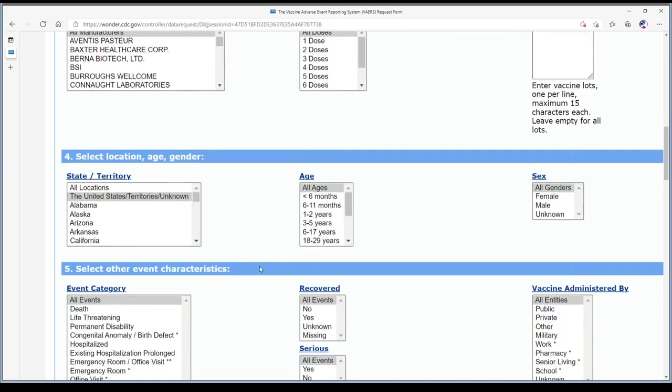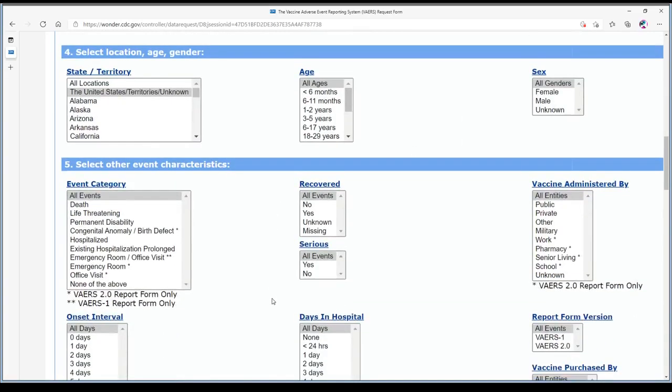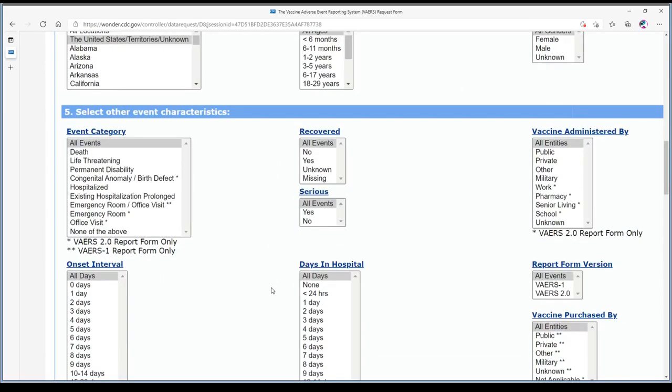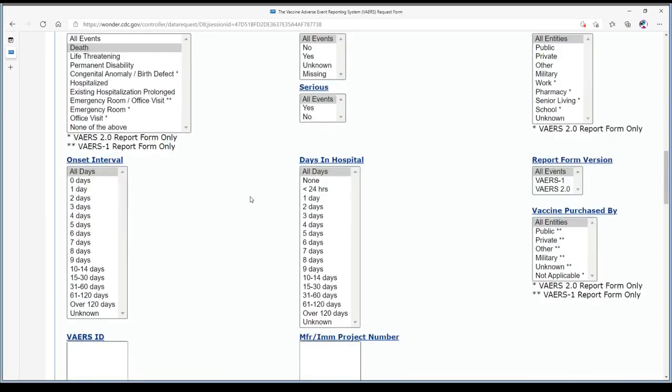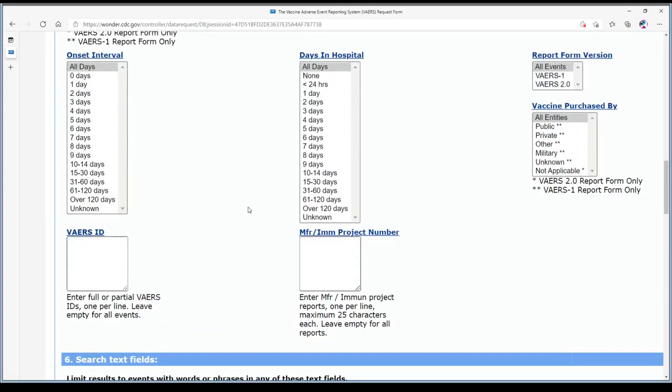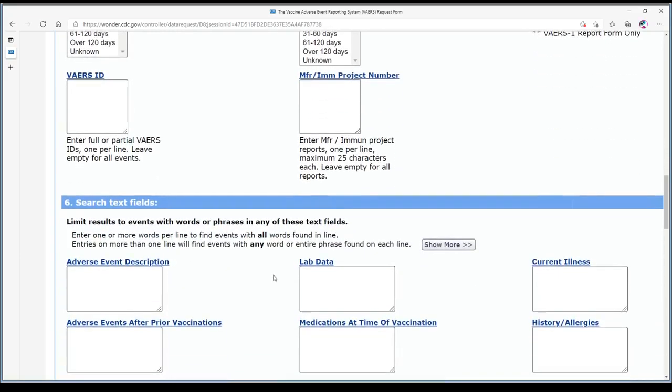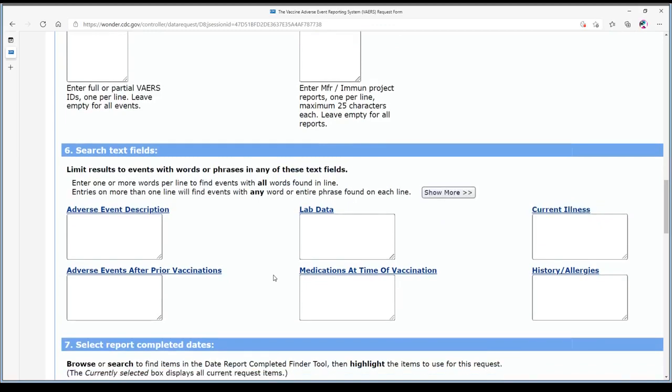Then you can break it down in section 4 under particular states. I'm going to just show you the entire United States, all ages, all sexes. You can go through and, of course, get more defined if you wish. I'm just showing you how to use this site because there are some little kinks in it. And the other thing I'm going to put in here, event category, is I'm just going to go ahead and put deaths. Anybody that has had this particular jab, every single one of them has to be ID'd as whether it was the reason or whether it was not, they had it.